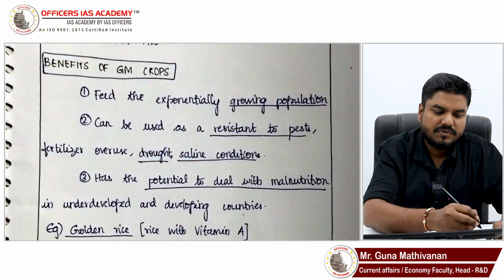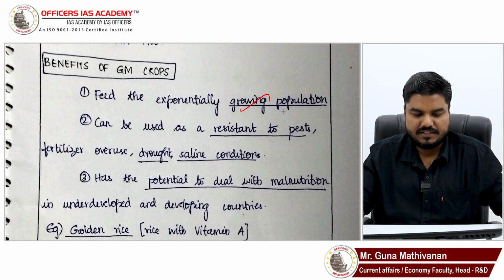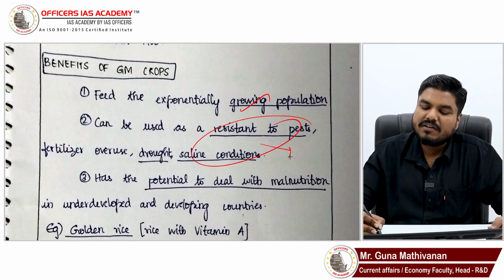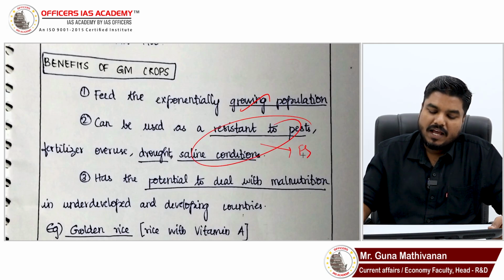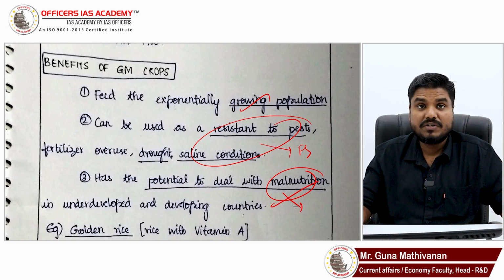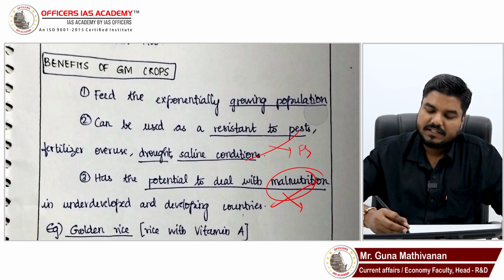So feed the exponentially growing population, great, that is fine, good point. Can be used as a resistant to pest, fertilizer overuse, drought, saline condition. All these are fine, but try to connect it with that food security aspect. Has the potential to deal with malnutrition. Yes, that point is fine. Try to connect with the nutritional security aspect. Right?